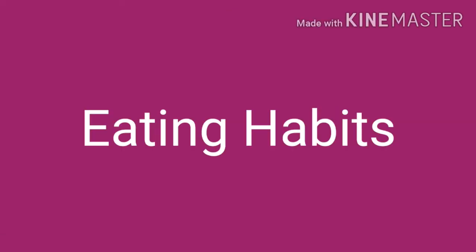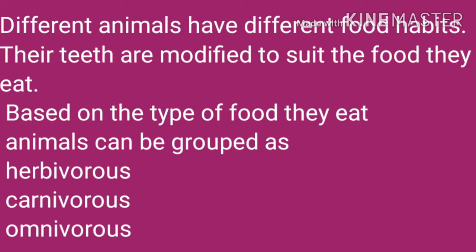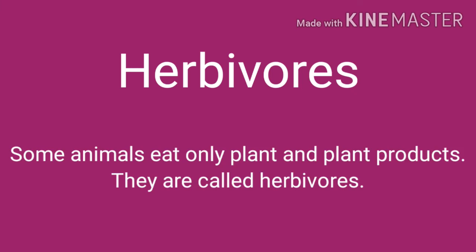Now let's discuss eating habits. Different animals have different food habits. Their teeth are modified to suit the food they eat. Based on the type of food they eat, animals can be grouped as herbivorous, carnivorous and omnivorous. Let's discuss herbivorous. Some animals eat only plants and plant products. They are called herbivorous.